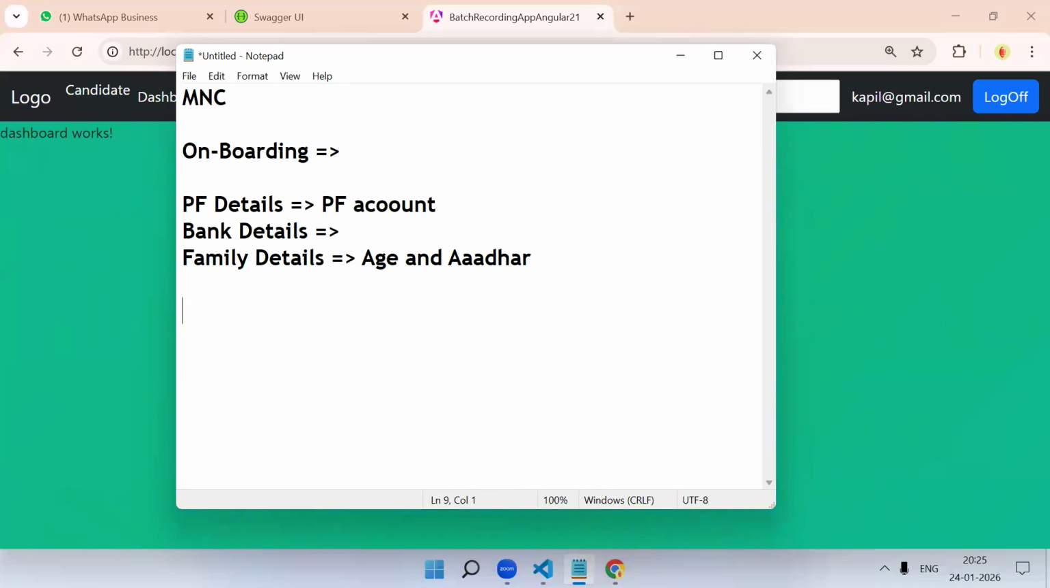Then you need to share previous company details also, and references. Reference and previous company details with start and end date, everything. Correct? Okay.